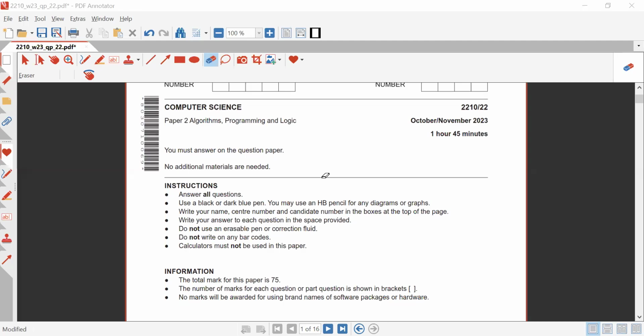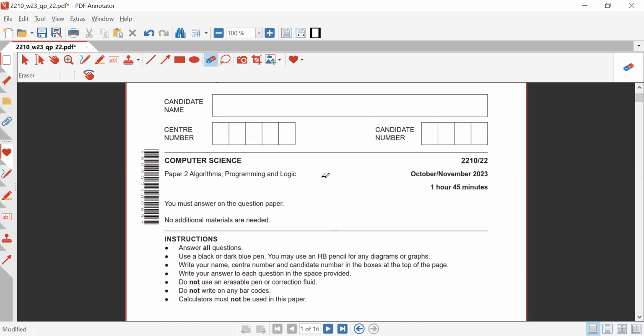Calling all of you. Today we are here with the second session of the yearly past papers for O levels and the first paper of P2. That's October November 2023, variant 2-2. Time allowed is 1 hour 45 minutes. Please note that this paper is similar to the 0478 paper of winter 23 variant 2-2. For 0478 and for 2210 the papers were the same.